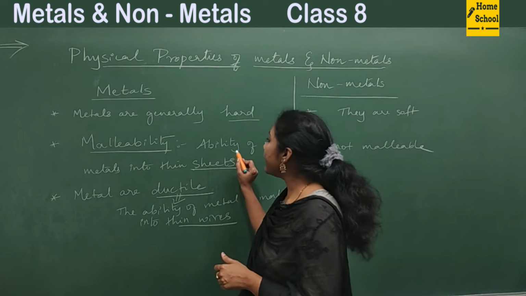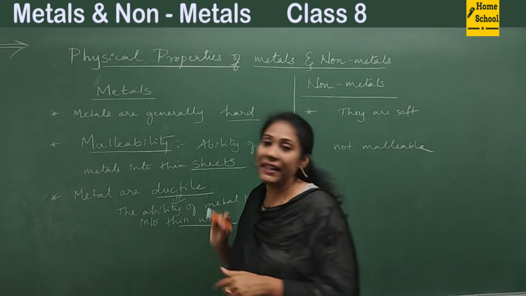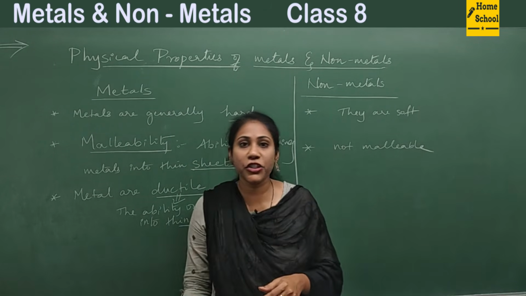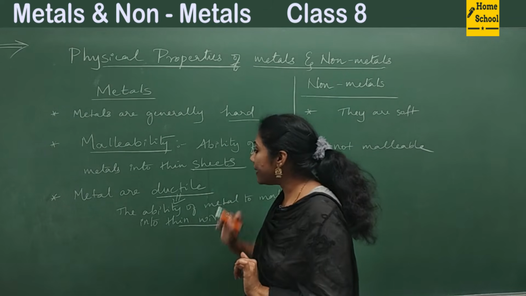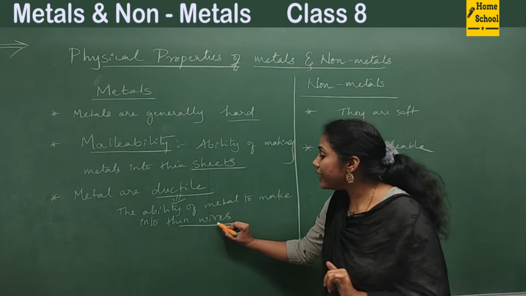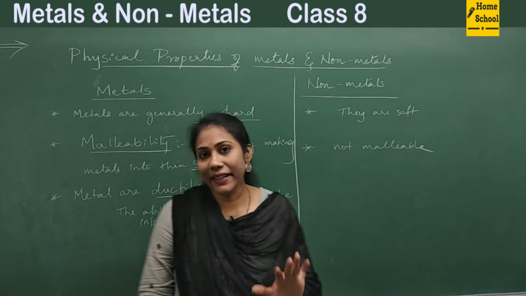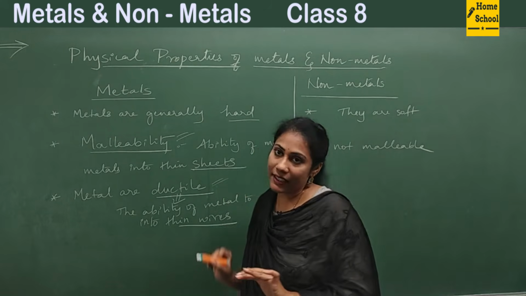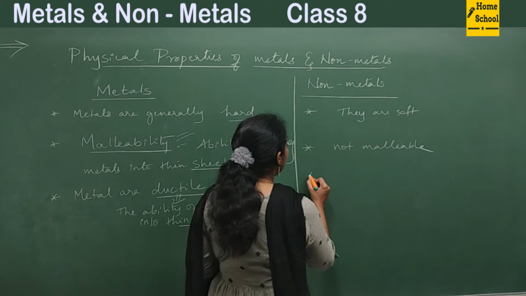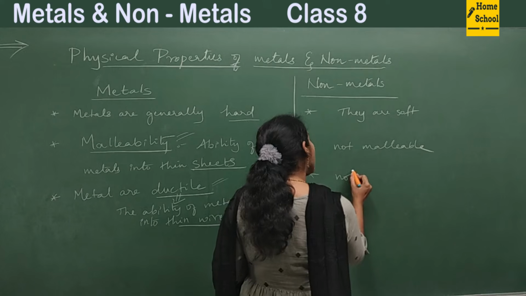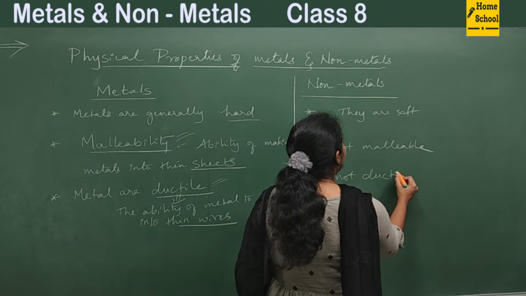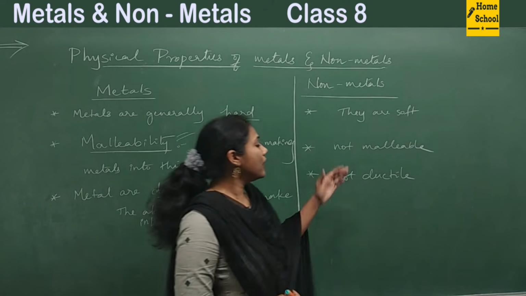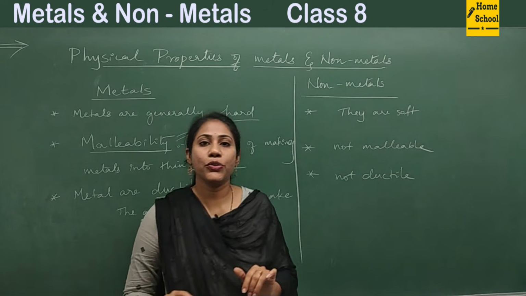You should not get confused between malleability and ductility. Malleability is making the metal into thin sheets. Ductility is making the metal into thin wires. So this is what we mean by malleability and ductility. Coming to the non-metals case, they are not ductile. You can't make them into thin wires. So they are not malleable and they are not ductile also.